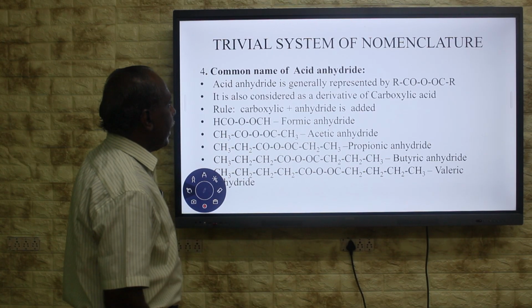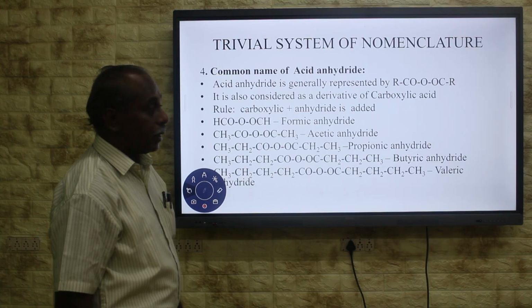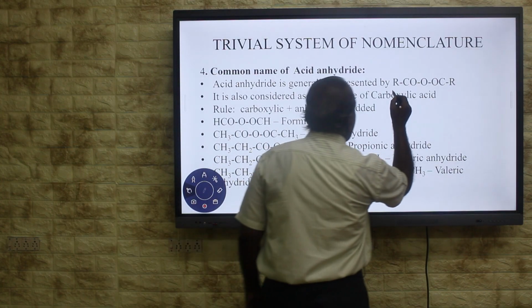Then the common name for acid anhydride. Here acid anhydride is generally represented by the formula RCO.